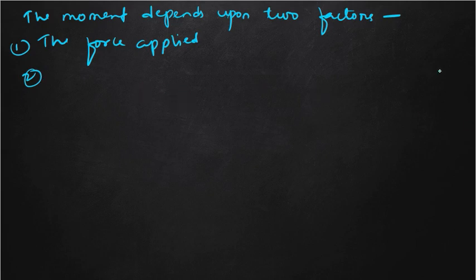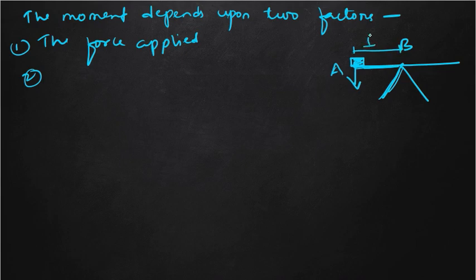The next one is the perpendicular distance. Again I am taking the example of the seesaw. Obviously someone will sit here, so it will create a downward force. That means we are applying a force at point A and the body is rotating about B. The perpendicular distance from A to B is called our perpendicular distance. If this distance is more, the moment will be more, and if the distance is less, then the moment will also be less.